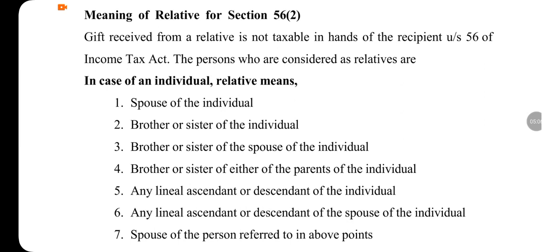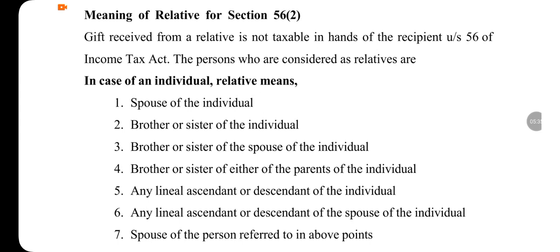It may be husband or wife, brother or sister of the individual, brother or sister of the spouse of the individual, that is your husband's brother or sister or wife's brother or sister, brother or sister of either of the parents of the individual. So, father's sister or mother's sister, it can be brother as well.